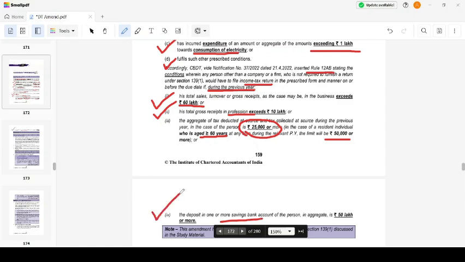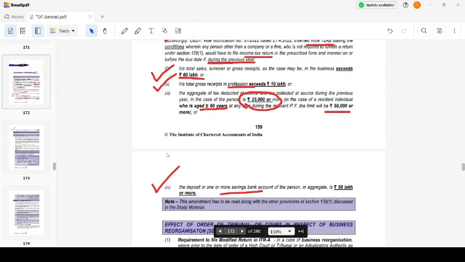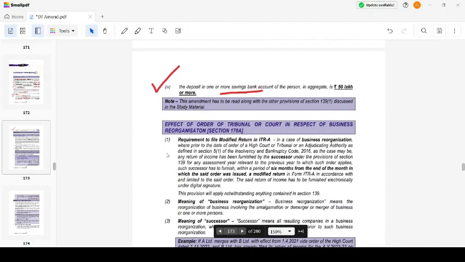4 conditions are there now in other conditions via Rule 12AB: total sales turnover or gross receipts for the business exceeds rupees 60 lakhs, for the profession exceeds rupees 10 lakh, TCS or TDS is rupees 25,000 or more, or for a senior citizen it is rupees 50,000 or more. The deposits in one or more savings bank accounts of the person in aggregate is 50 lakhs or more. This amendment has to be read along with the other provisions.